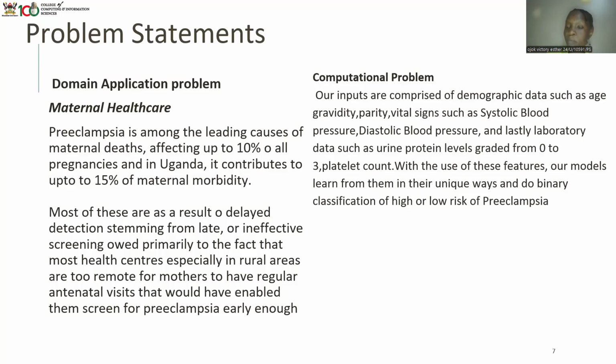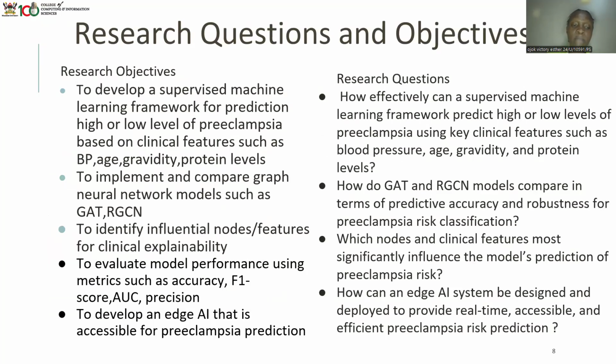Using these features, our model learns each unique pattern and does binary classification of either high risk or low risk.